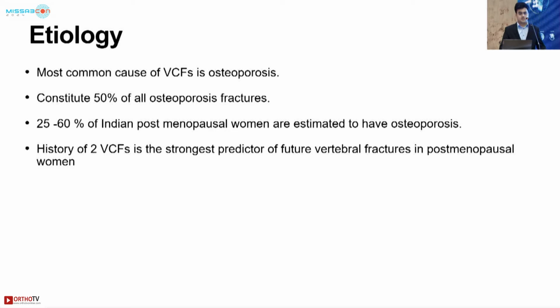Why should spine surgeons treat osteoporosis? That is the basic question. Because vertebral compression fractures, which we find in our OPDs, are most commonly caused by osteoporosis. The vertebral fractures constitute 50% of all osteoporosis fractures. 25 to 60% of Indian postmenopausal women are estimated to have osteoporosis. History of two vertebral compression fractures is the strongest predictor for future vertebral fractures and hip fractures in postmenopausal women.